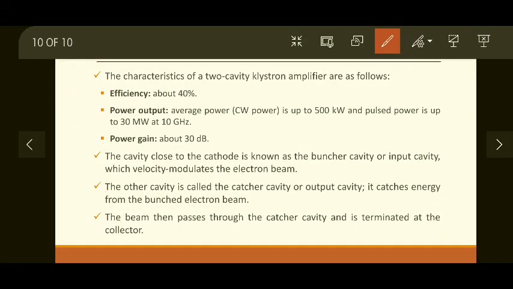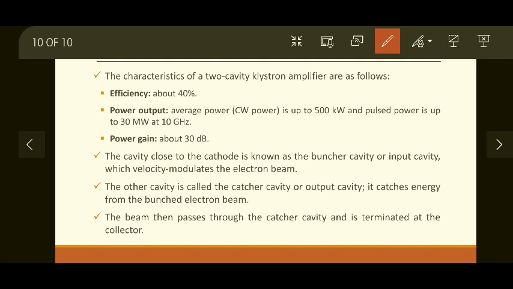The characteristics of this two cavity klystron are as follows. Efficiency is about 40%. 40% of input power is obtained at the output. The 40% efficiency does not mean a reduction in power. The power is amplified; if we apply 10 units of power, 4 units will be obtained, but its value will be much larger. So efficiency is about 40%.